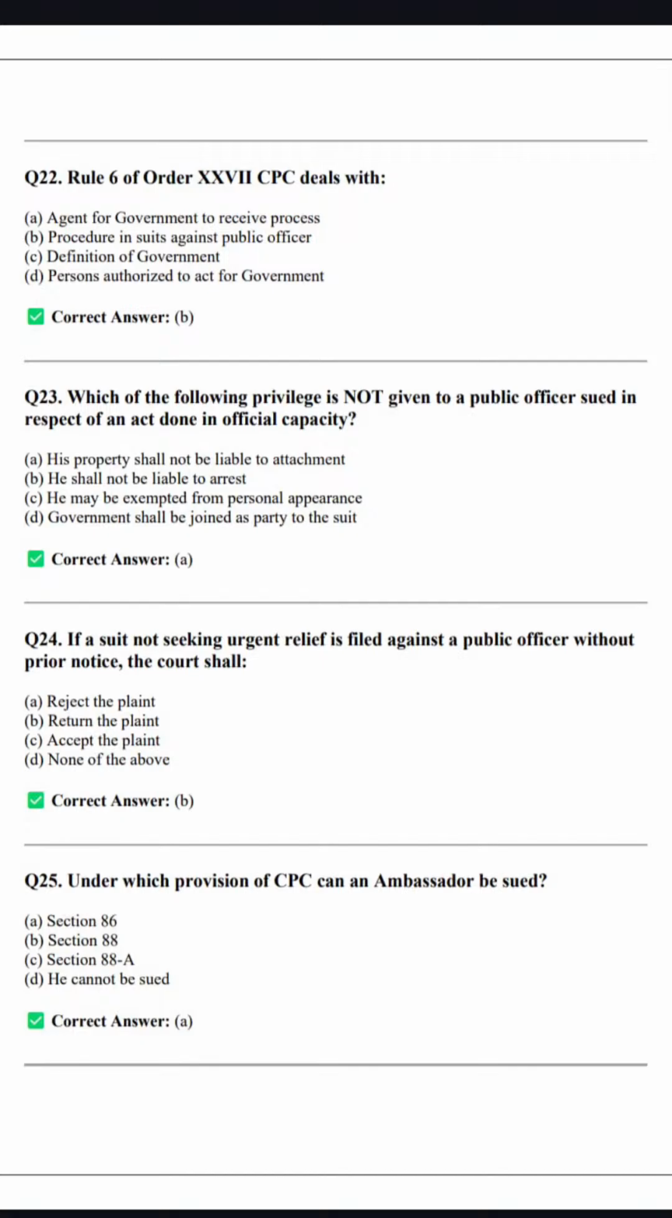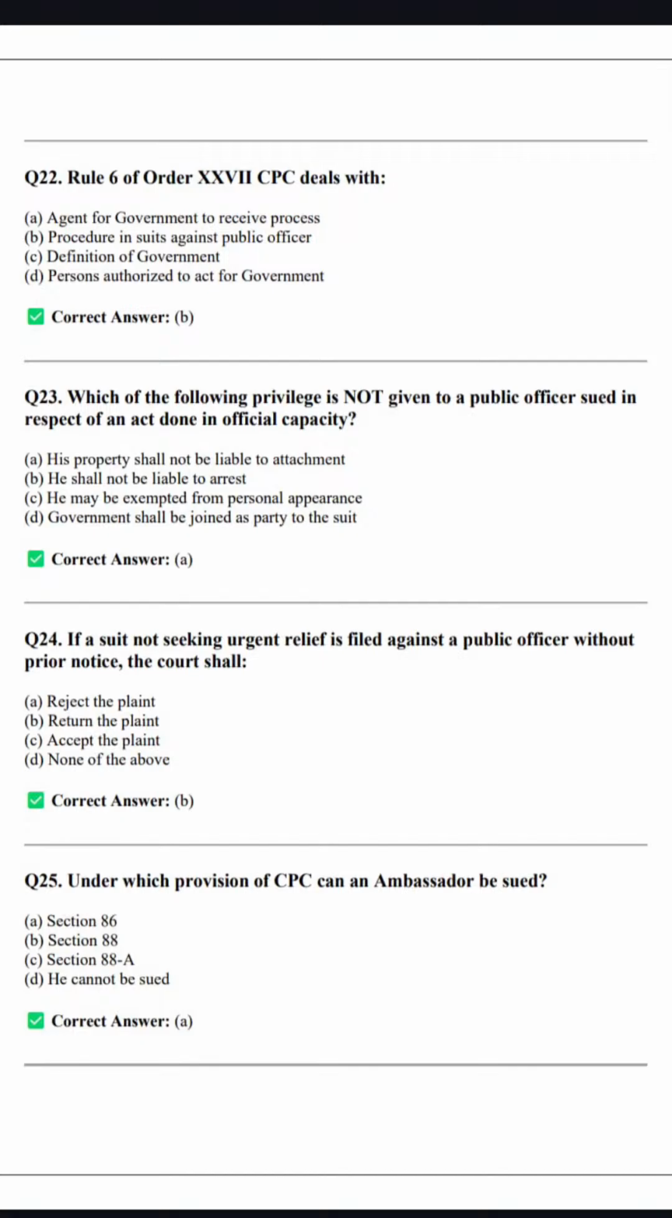आगे बढ़ते हैं. Question number 25. Under which provision of CPC can an ambassador be sued? So, Section 86 of CPC, this provision is related to an ambassador under which he can be sued. So, the right answer is Section 86. 86 के अंदर एक एम्बेसडर को सू किया जा सकता है, ठीक है ना.